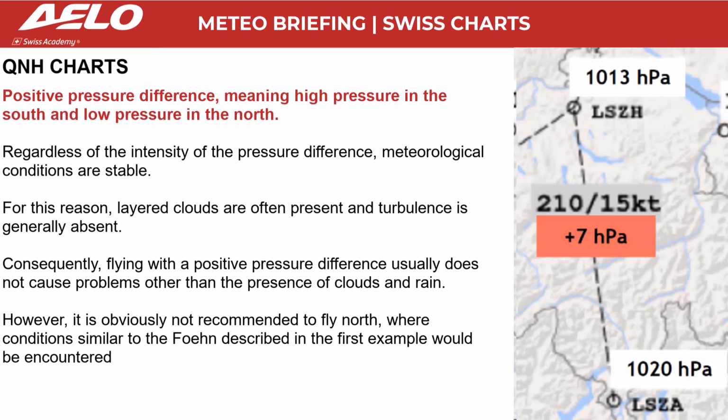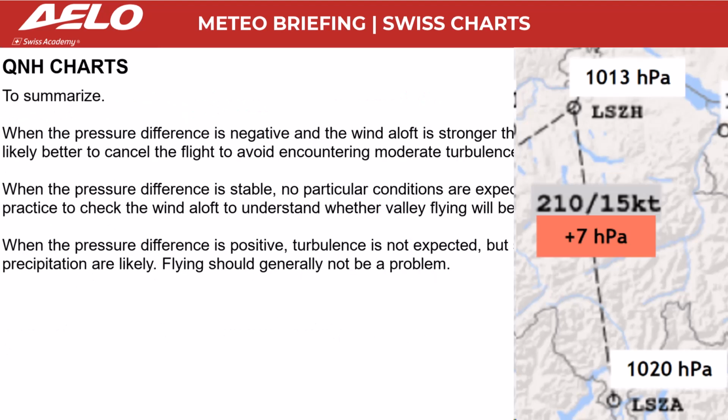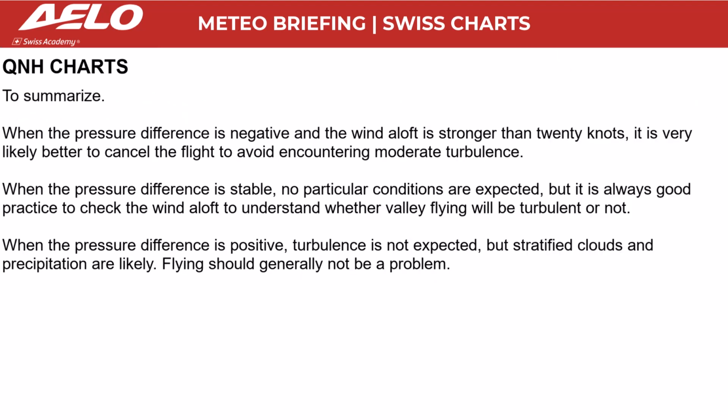To summarize, when the pressure difference is negative and the wind aloft is stronger than 20 knots, it is very likely better to cancel the flight to avoid encountering moderate turbulence. When the pressure difference is stable, no particular conditions are expected, but it is always good practice to check the wind aloft to understand whether valley flying will be turbulent or not. When the pressure difference is positive, turbulence is not expected, but stratified clouds and precipitation are likely. Flying should generally not be a problem.